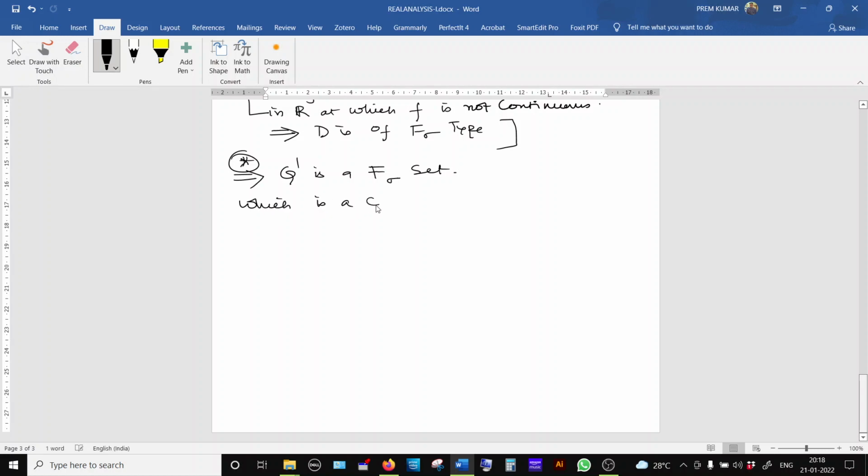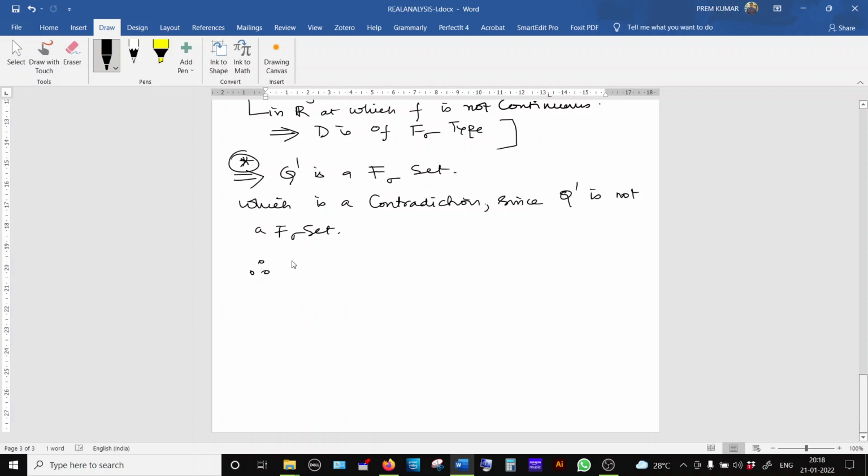Why are we getting a contradiction? Because we have already proved that Q dash is not an F sigma set. Therefore our assumption is wrong.